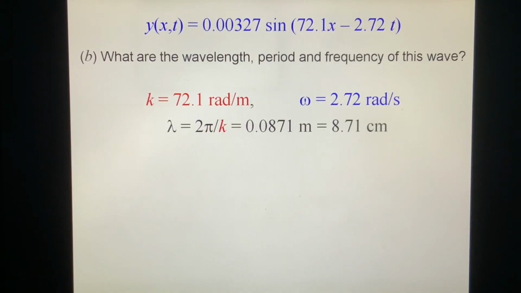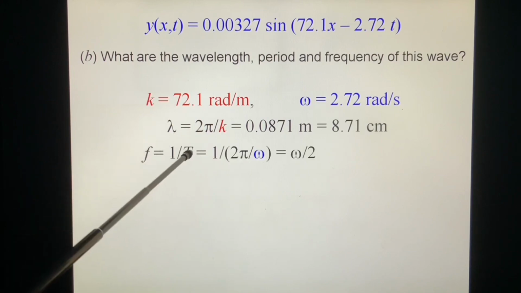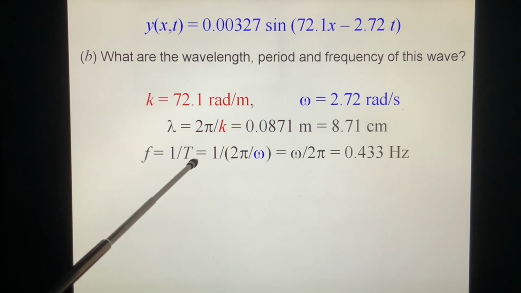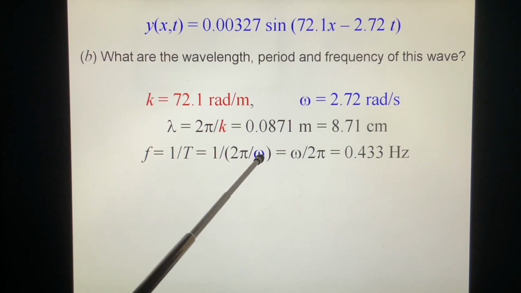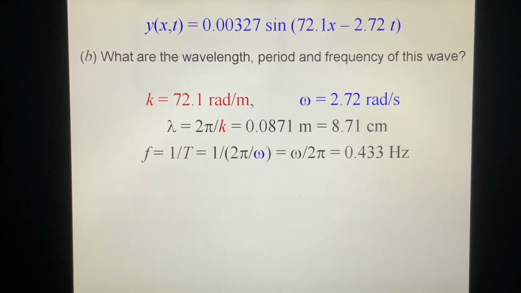Frequency equals 1 over T. What is the period? Period equals 2 pi over omega, right? So we put this omega in, and we get the frequency.